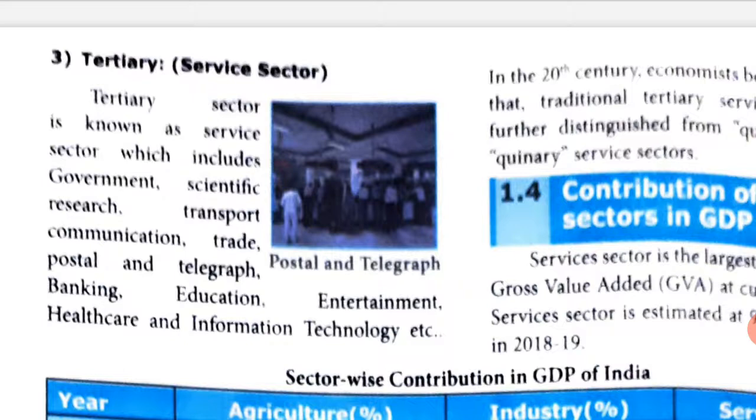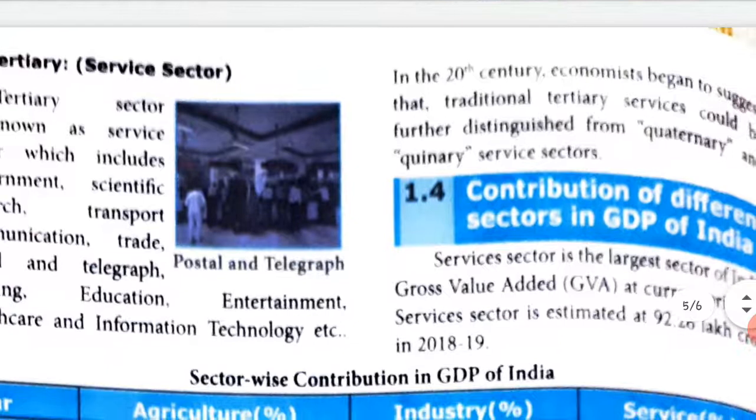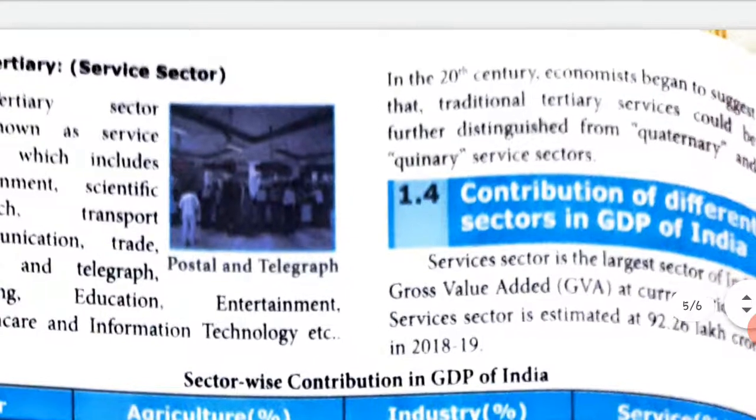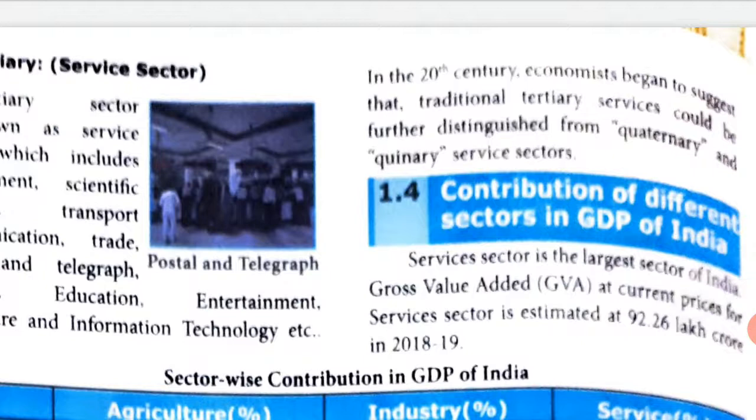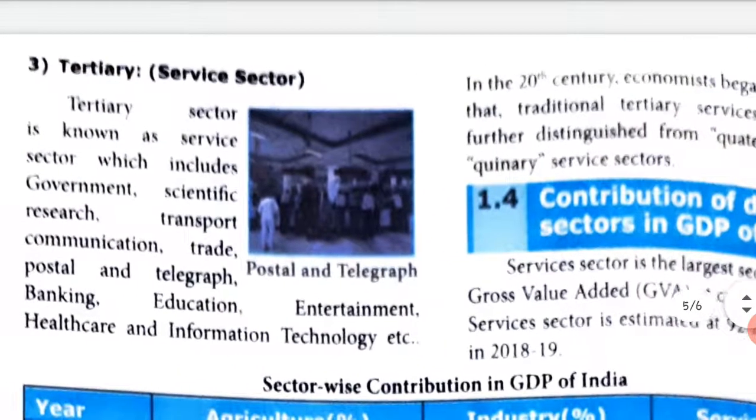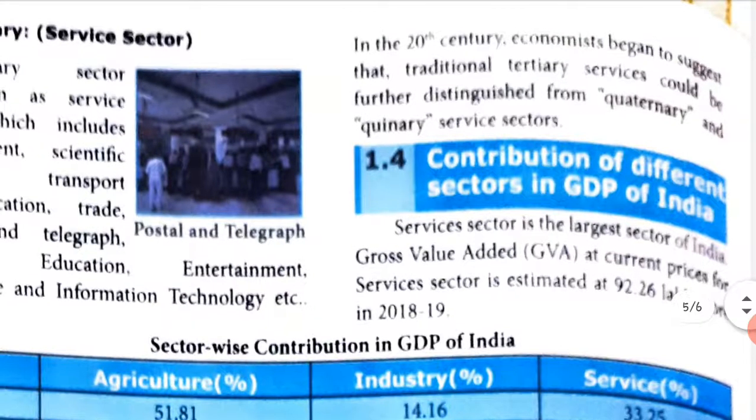And then in the 20th century, economists began to suggest that traditional tertiary services could be further distinguished into quaternary and quinary service sectors. So, in the end of the 20th century, they said that these service sectors can be separated into quaternary, meaning fourth order, or quinary, fifth order service sectors.